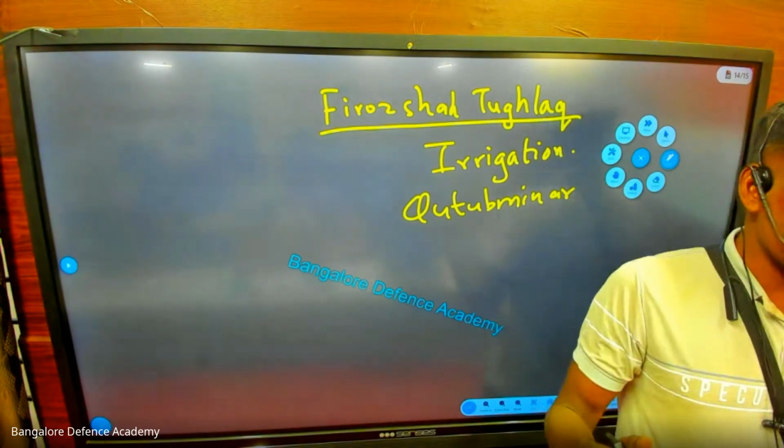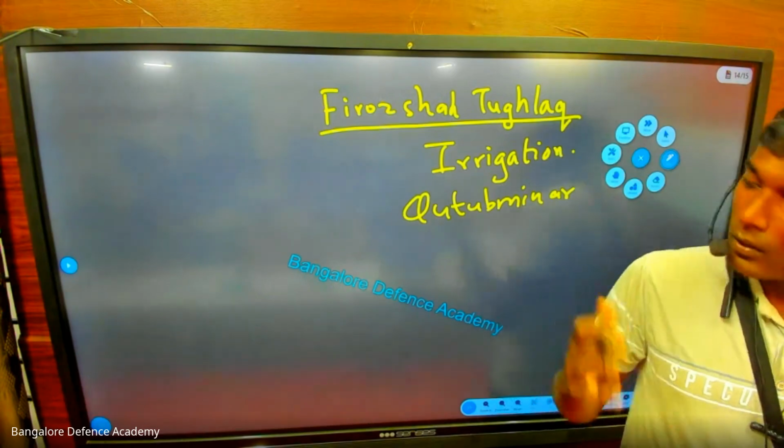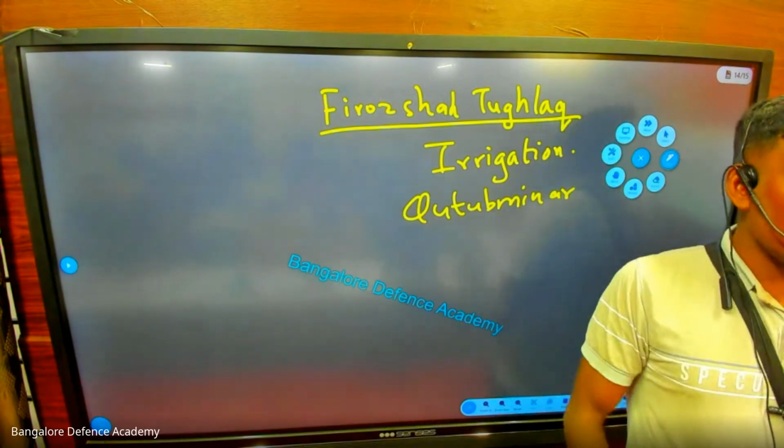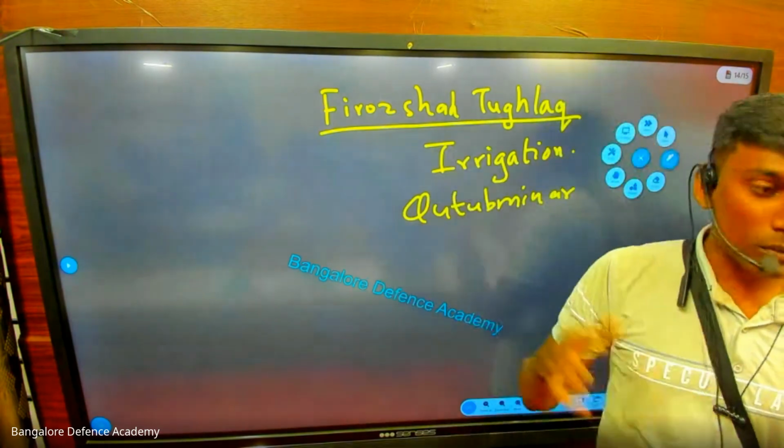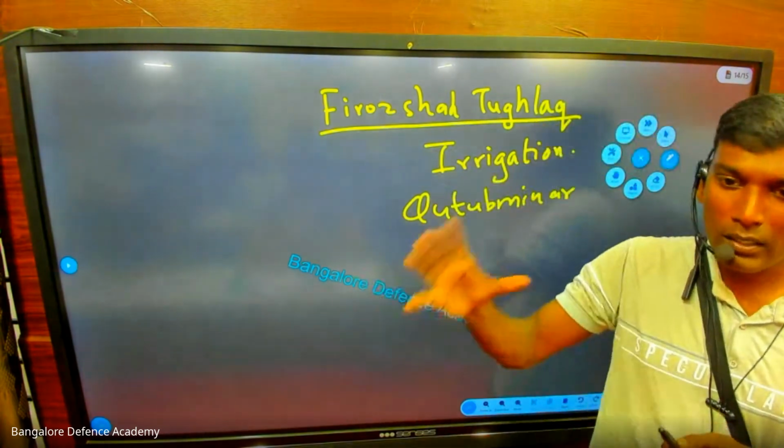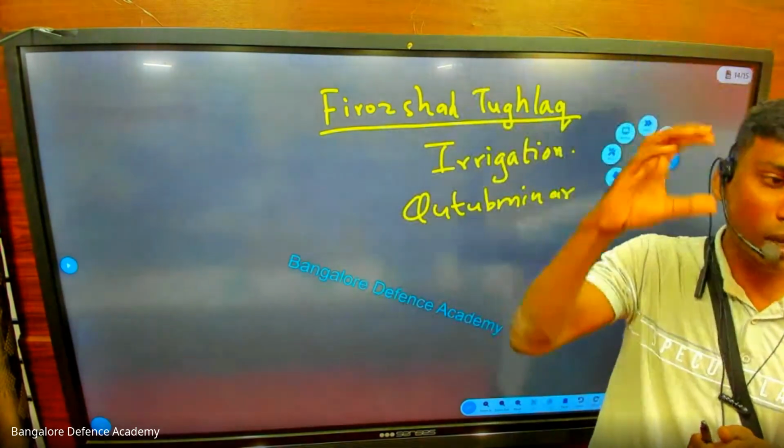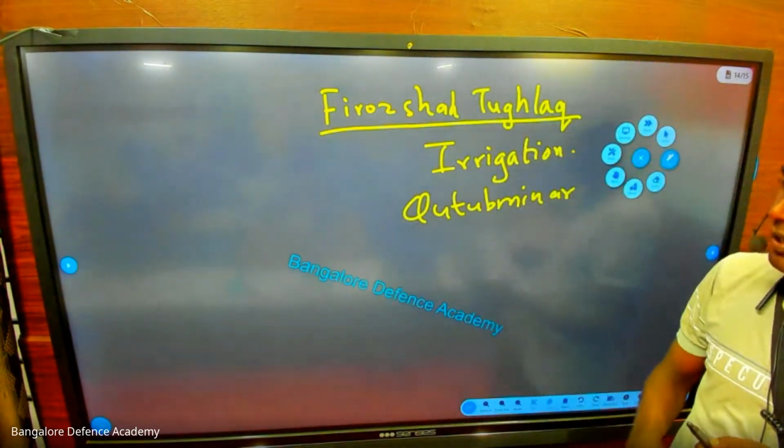Qutbuddin Aibak started it. Who completed it? Iltutmish. So now one day what happened? This Qutub Minar building, there was heavy rain. One thunder came and that building collapsed. From the top, one floor collapsed and fell down.